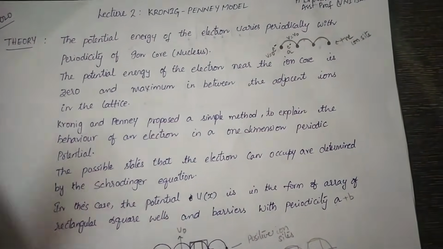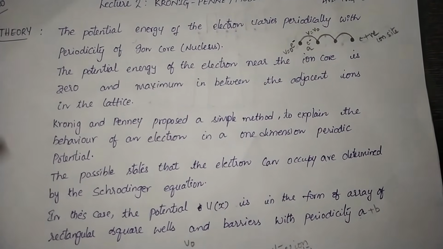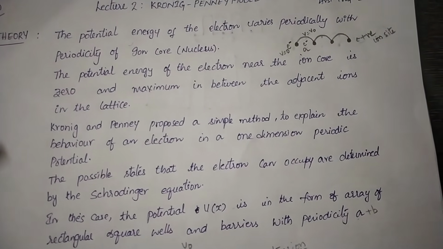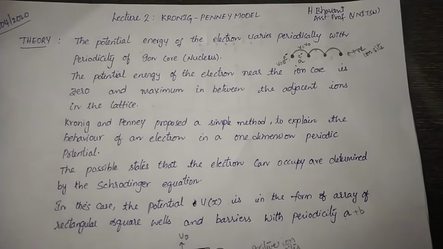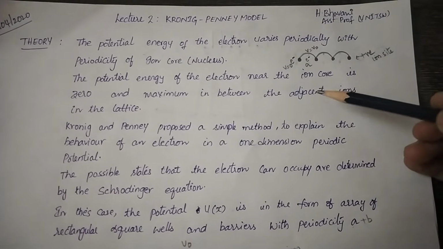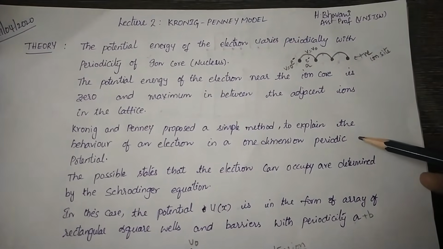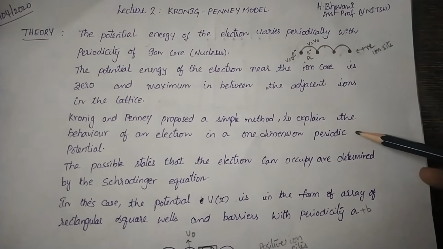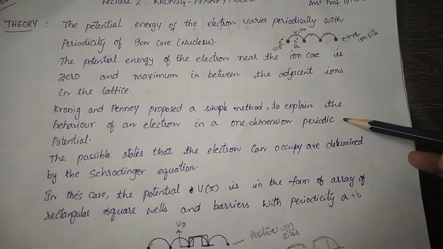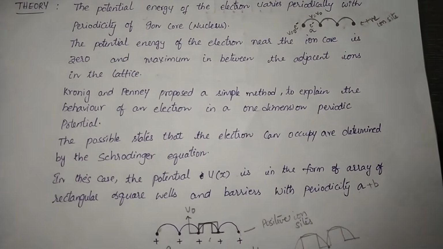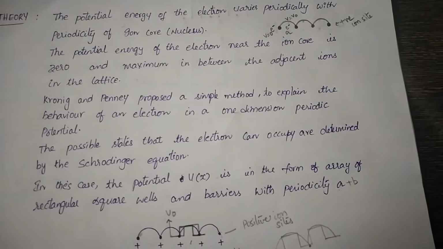Kronig and Penney proposed a simple model to explain the behavior of an electron in a one-dimensional periodic potential, and the possible states that the electron can occupy are determined by the Schrödinger equation.